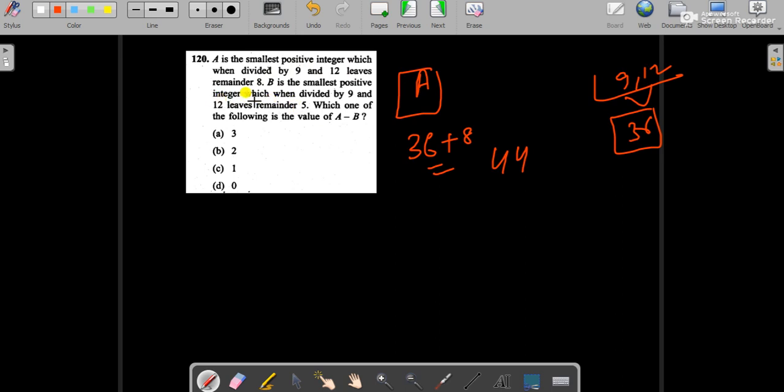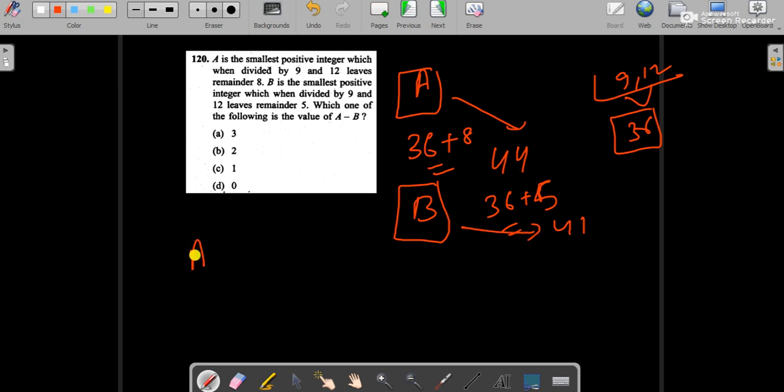Let's have another number B, which is again divided by 9 and 12. Dividing B by 36 the remainder is 5, so 36 plus 5 is 41. So A is 44 and B is 41. A minus B will be 44 minus 41, that is 3. So our answer is option A.